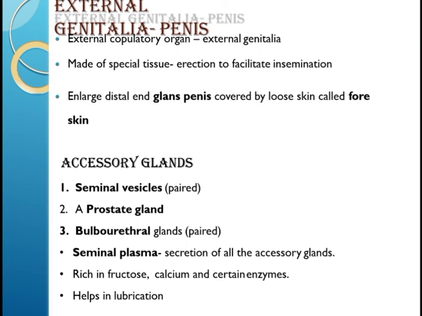Now we will talk about external genitalia. Penis is known as the external copulatory organ. Near the tip of penis, the spongy tissue is enlarged to form a soft and highly sensitive glans penis covered with the foreskin. It has erectile tissue and vascular spaces. These vascular spaces tend to fill up with blood when the male is sexually excited, causing the penis to erect.